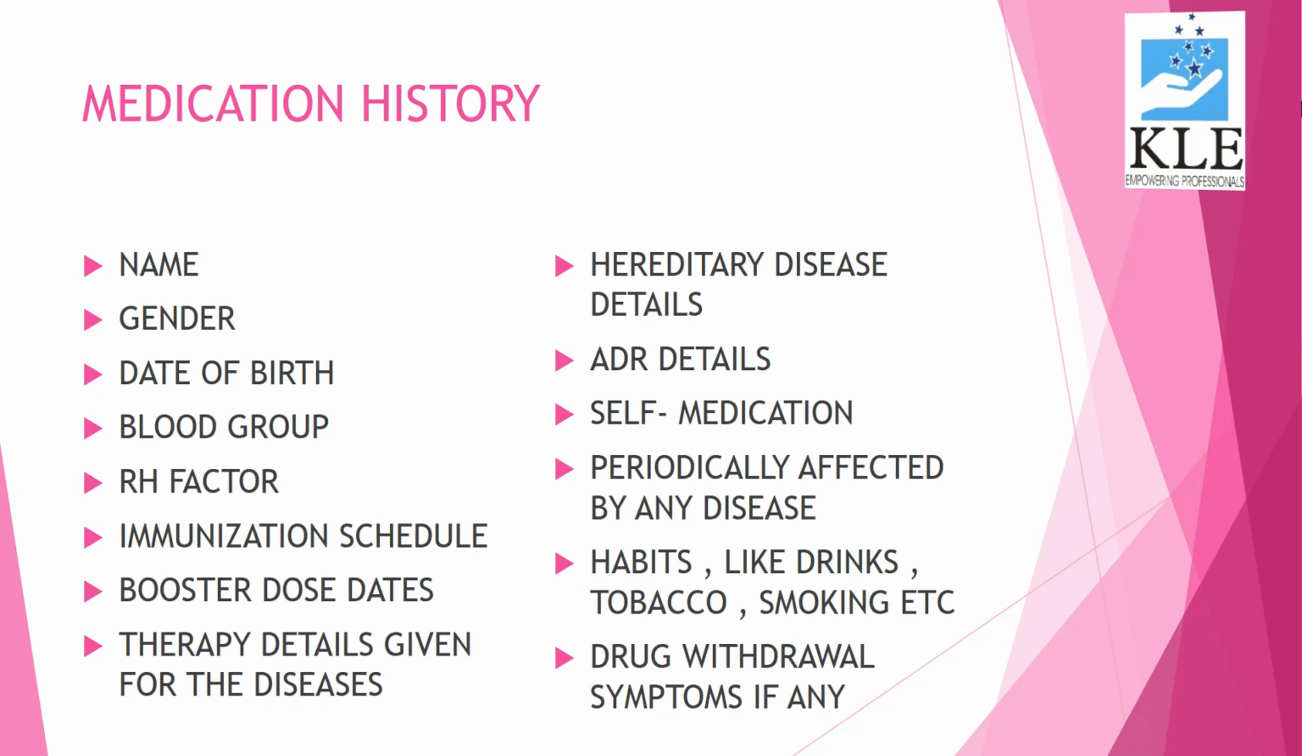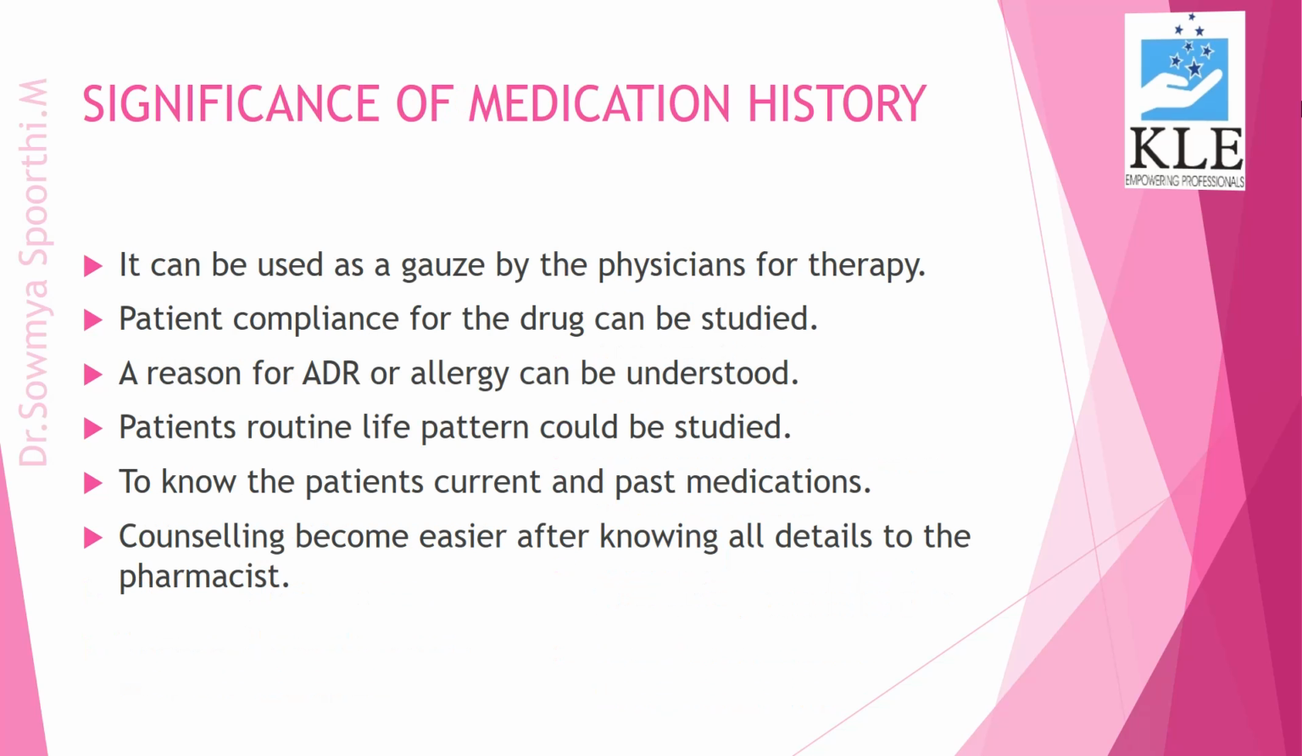The medication history chart contains name, gender, date of birth, blood group, pH factor, immunization schedule, booster dose details, therapy details given for the disease, hereditary disease details, ADR details, self-medication, periodically affected diseases, habits like drinking, tobacco, smoking, etc., and drug withdrawal symptoms, if any.